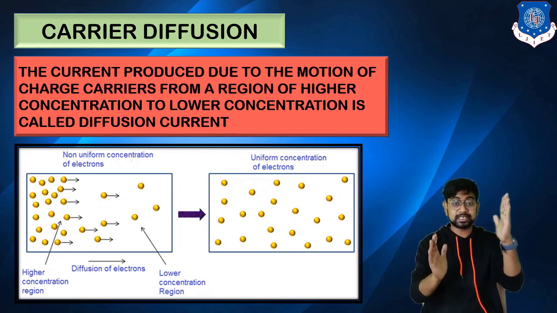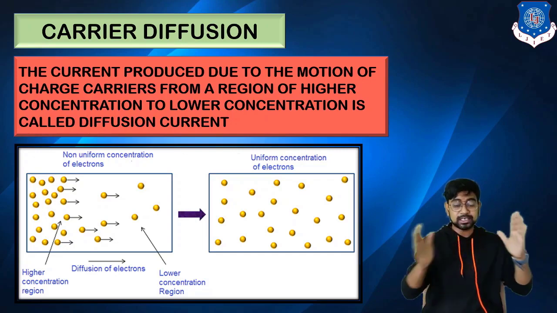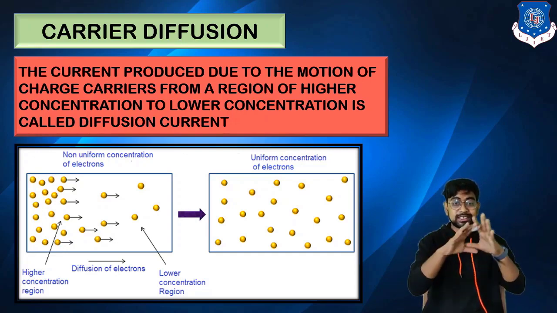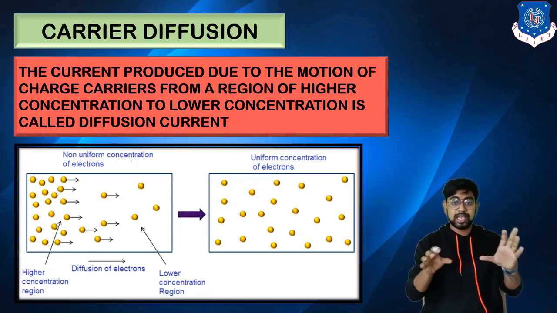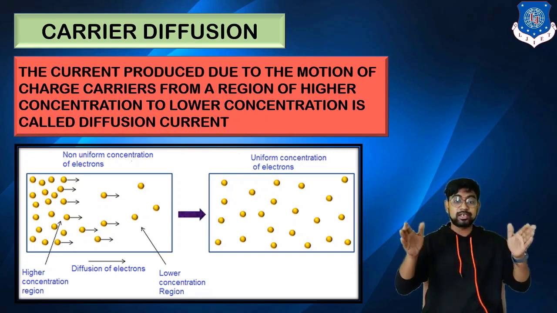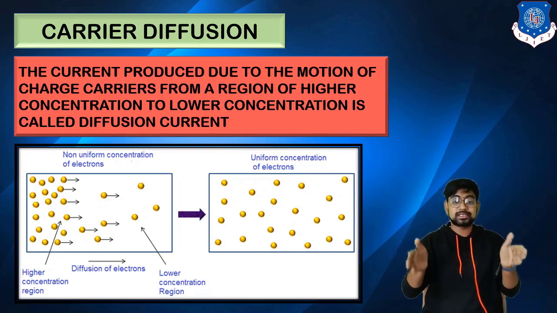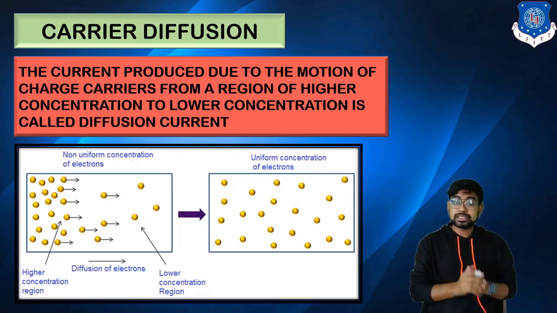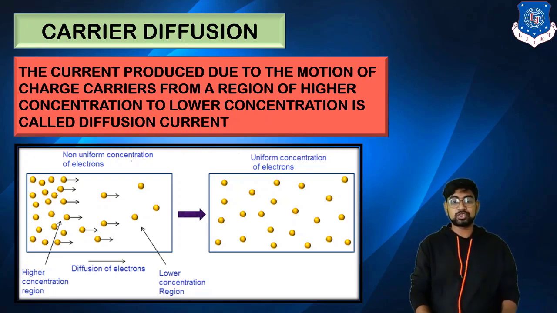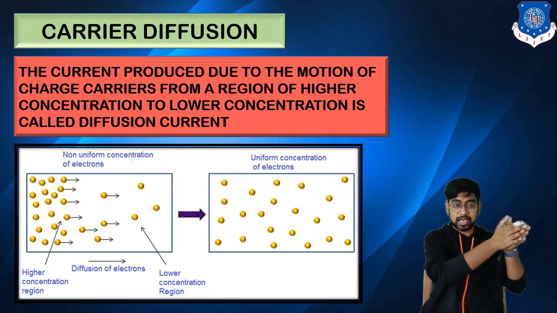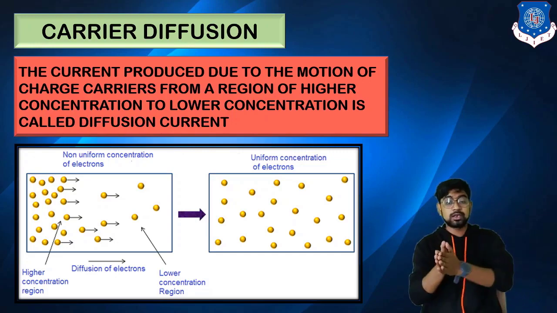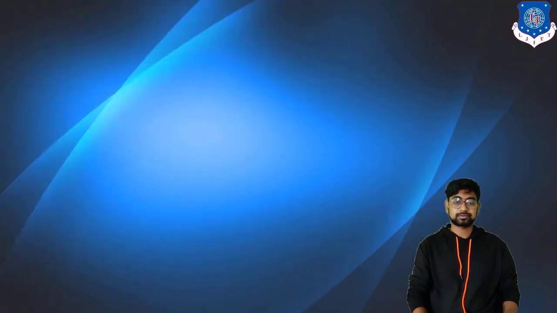Why? Because that space is still there. After a certain point of time they would be equidistant from each other because of this repulsion, and they are actually distributed now, and the concentration is a distributed one. So this is basically carrier diffusion. It has diffused from the higher concentration to the lower concentration.